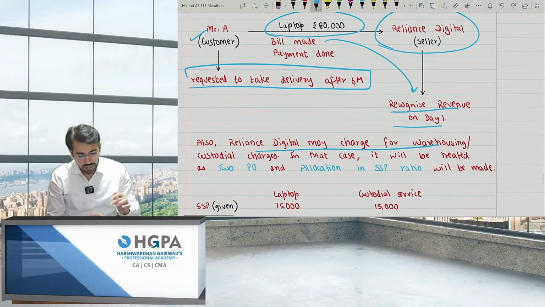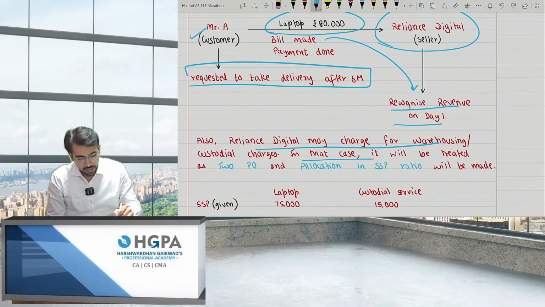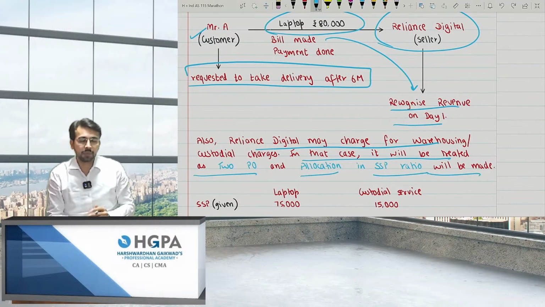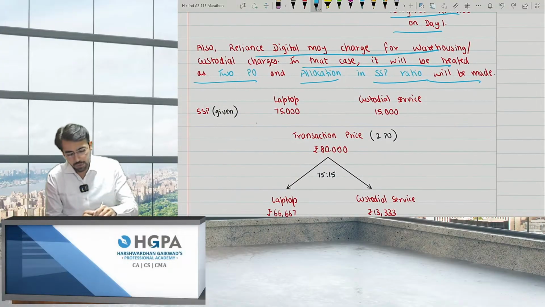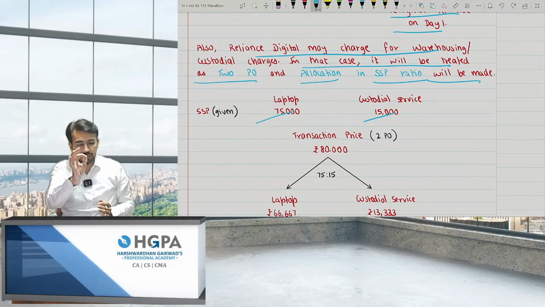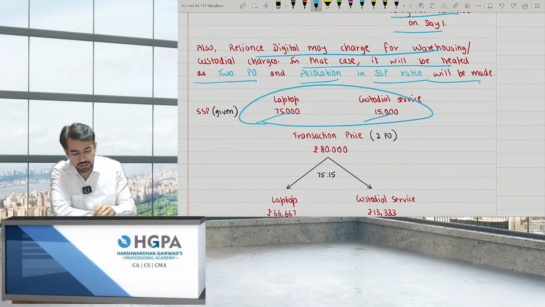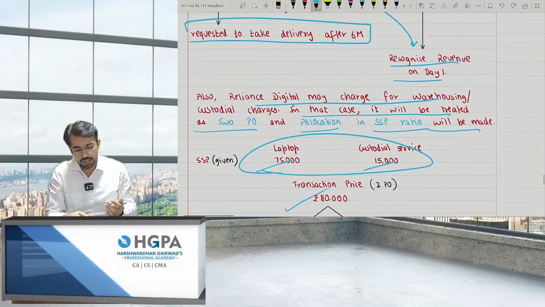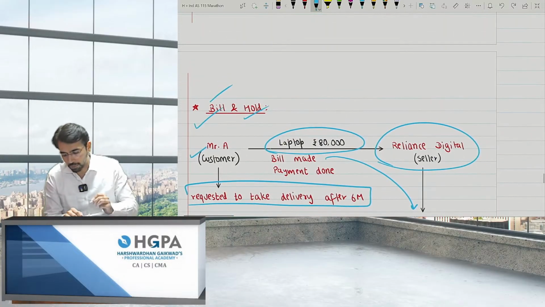Storage cost. So basically, if at all I'm charging, in that scenario, it will be treated as two separate POs. Allocation and SSP ratio will be made. For example, the laptop amount was 75,000 and the custodial service, if I'm holding the inventory for 6 months, it will get 15,000 as the custodial charge, right? So basically the amount is 90,000, but I'm charging only 80,000 from you. So this will be treated as two separate POs and it will be apportioned between laptop and custodial services and so on, right? So this is the scenario of bill and hold.